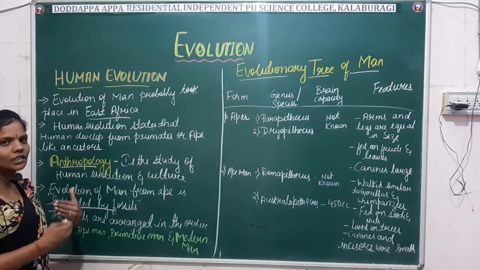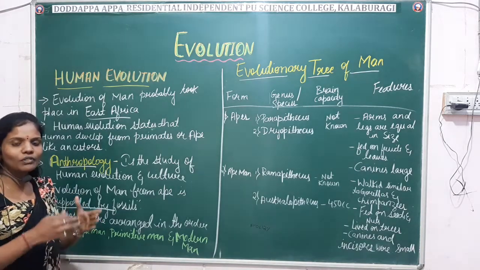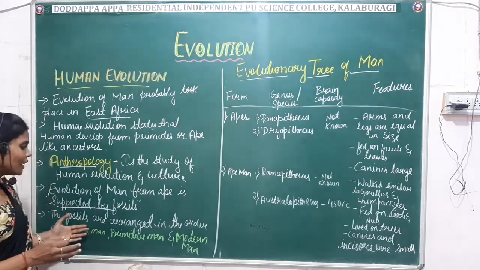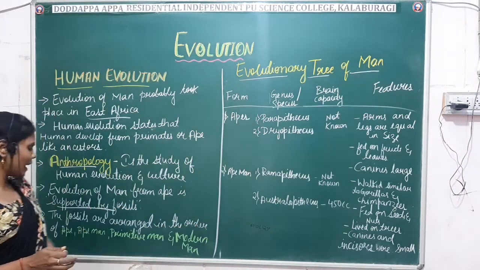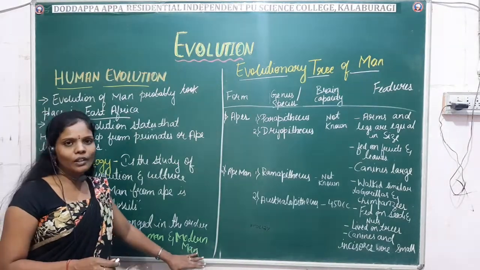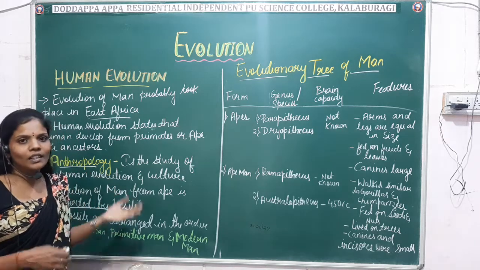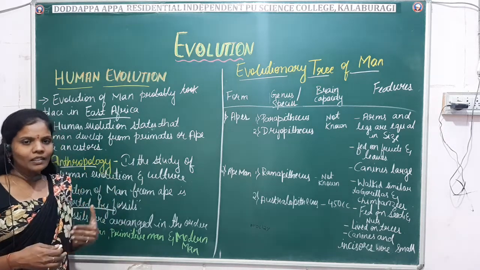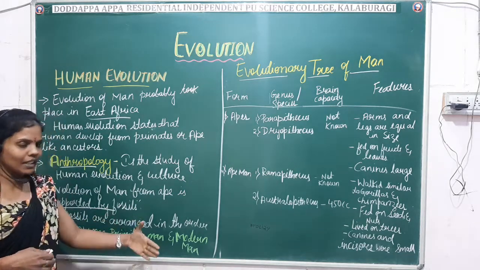And what are the events which take place in the evolution of man, that we will study in the form of the evolutionary tree, where the events or the fossils are arranged in the order like ape, ape man, primitive man and the modern man. Fine. So commonly it is known as the evolutionary tree of man, in which they are arranged in the order, one by one we will study now.